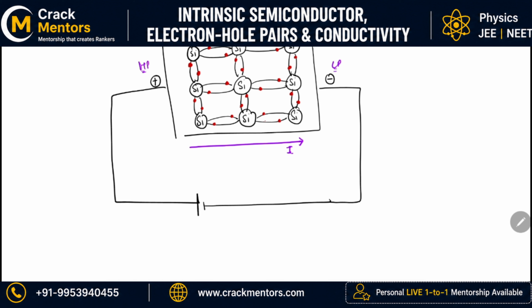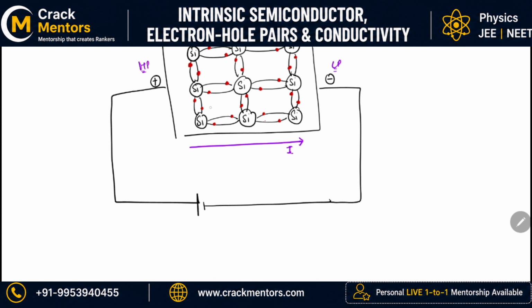So if there is a potential difference, a force is applied due to which electrons are pulled. If the potential is like this, this is the direction of the electric field that is created. An electric field will be created in this form. Now this electric field will pull the electron, will exert a force on the electron.